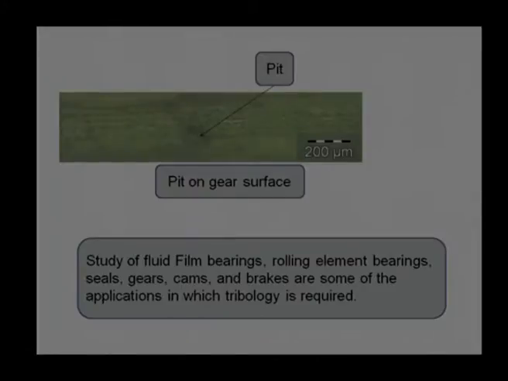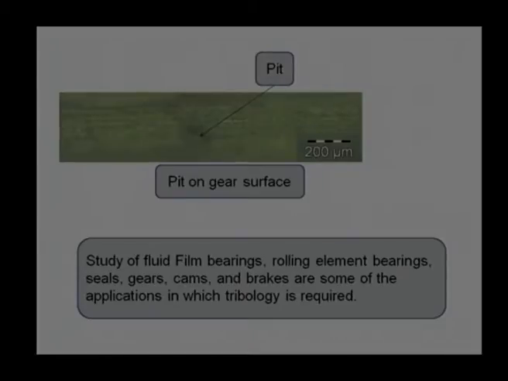Apart from these examples, there are a number of other examples, a number of other kinds of fluid film bearings. There are more than 20,000 types of rolling element bearings, a number of seals, elastomer, polymer, ceramic seals, various kinds of cams, and brake materials.